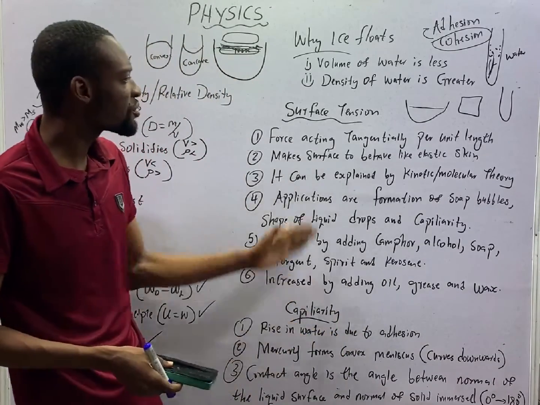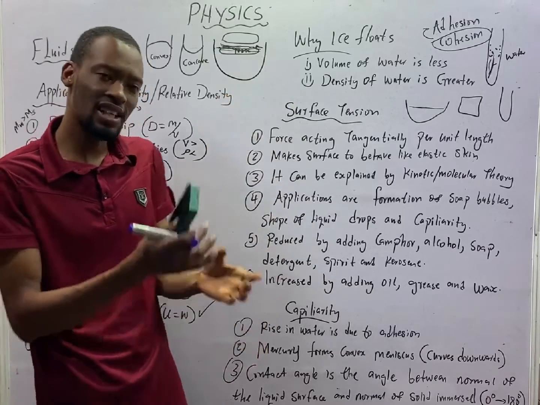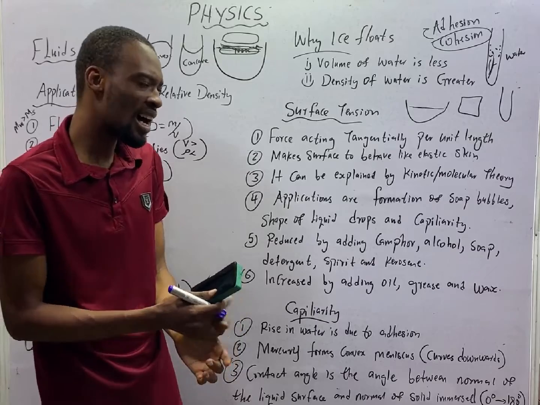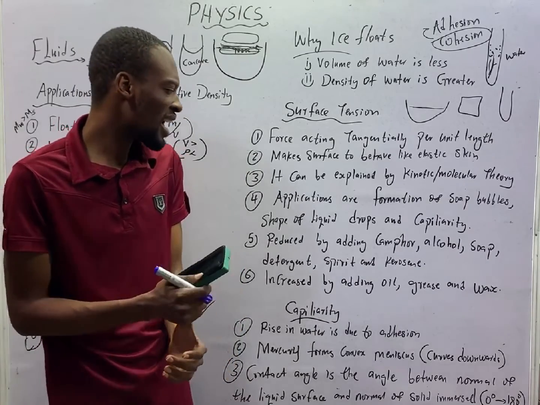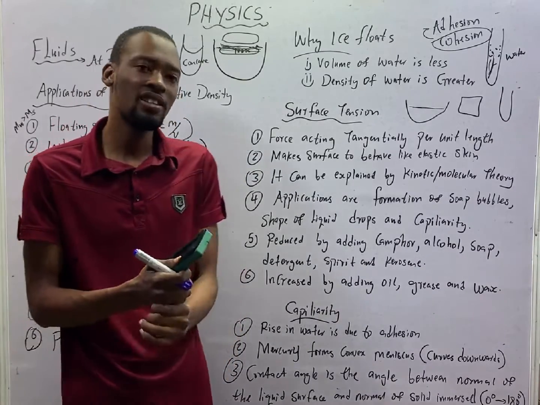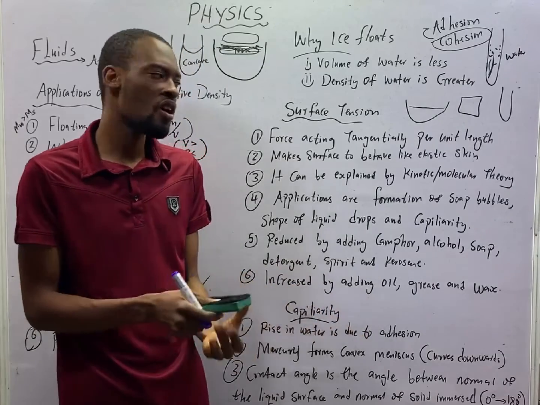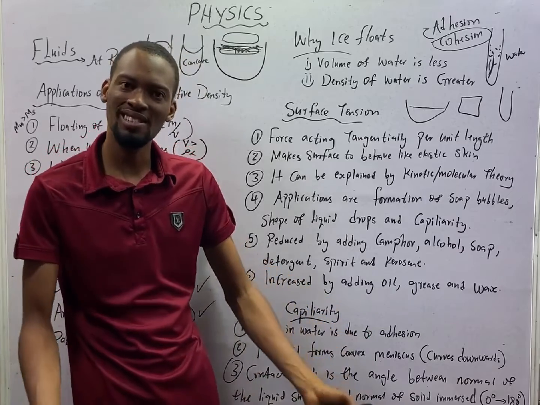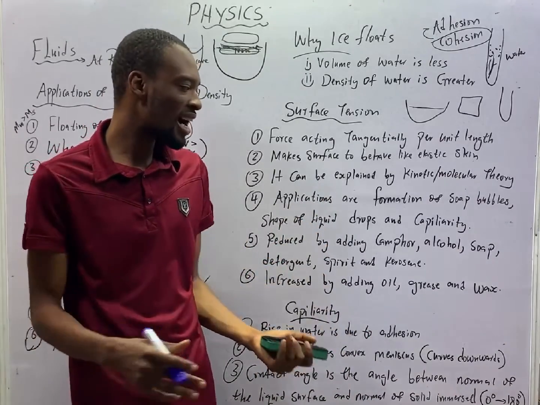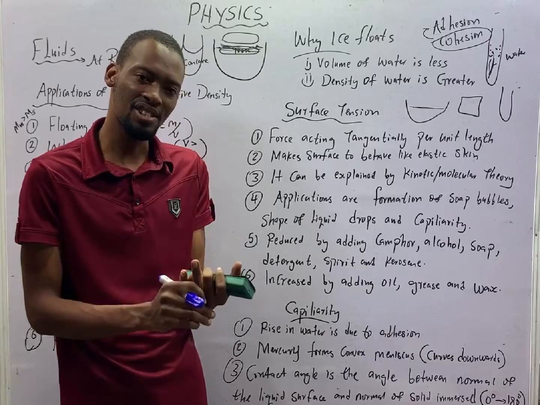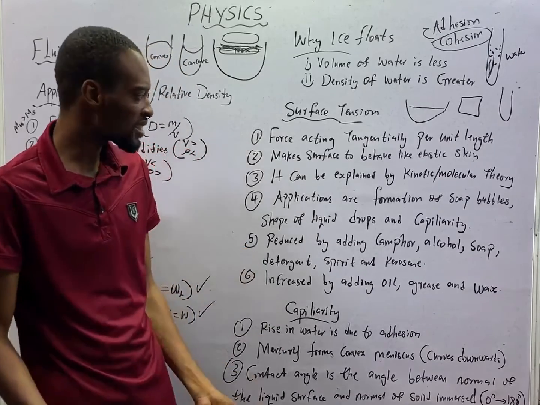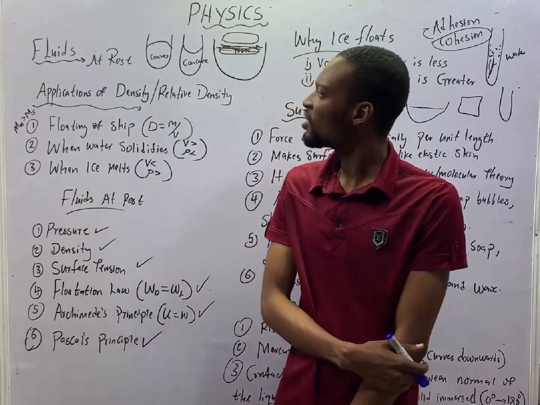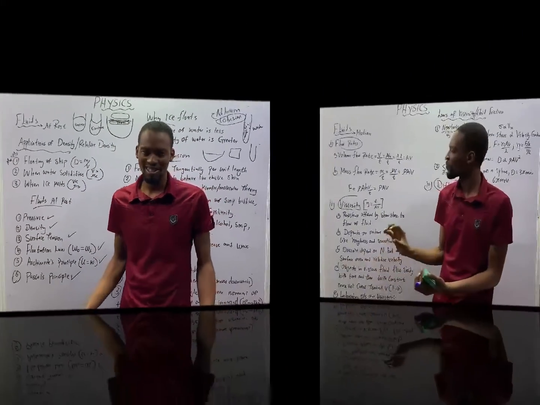And to reduce surface tension, you can add camphor, you can add alkanol or alcohol, you can add kerosene, you can add detergent, or you add spirit. All these will reduce surface tension. But if you want to increase surface tension, you must add oil, you must add grease, and you must add wax. Ladies and gentlemen, let's see one or two things under liquids in motion.